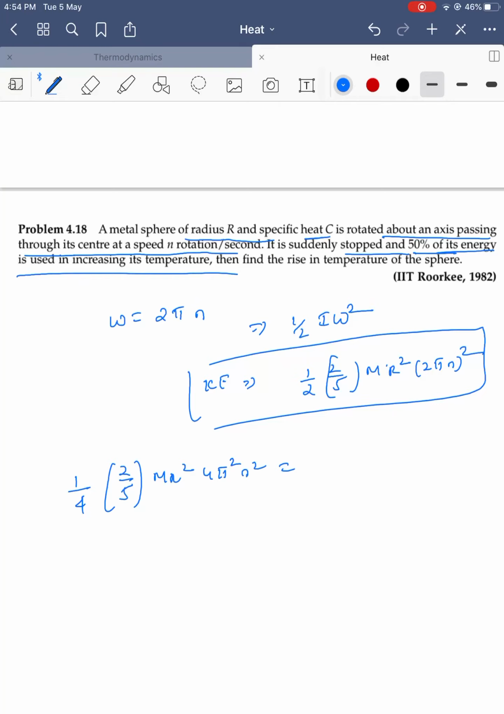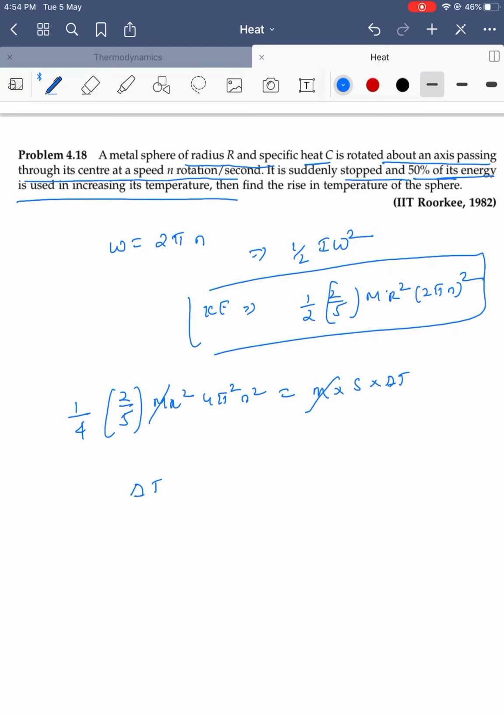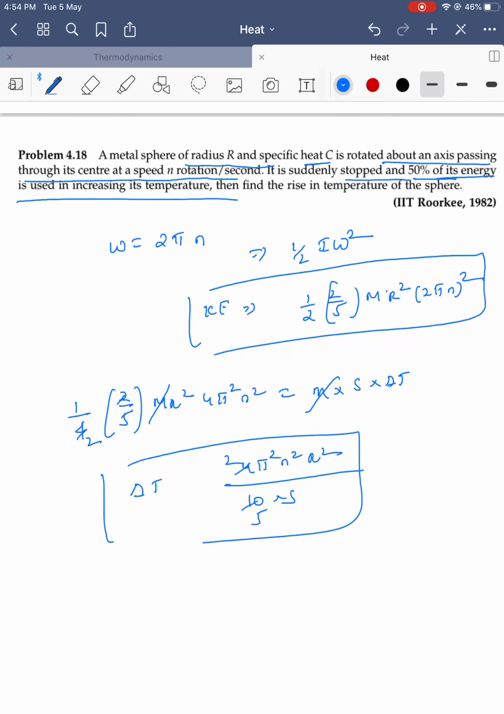It is increasing its temperature, m into specific heat into delta T. So mass gets cancelled, and specific heat into delta T is equal to 1 by 2. So 4 pi square n square r square by 10 s, or 2 by 5. So this is the delta T value.